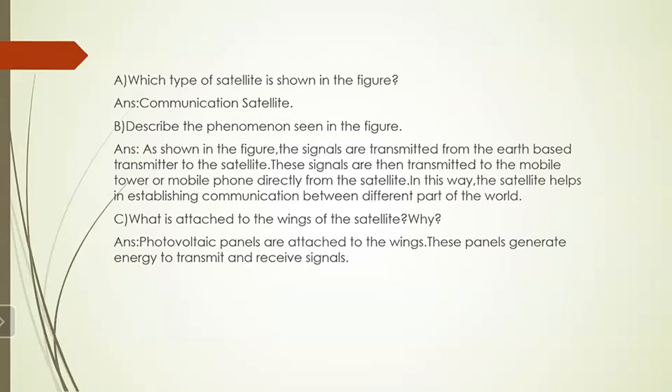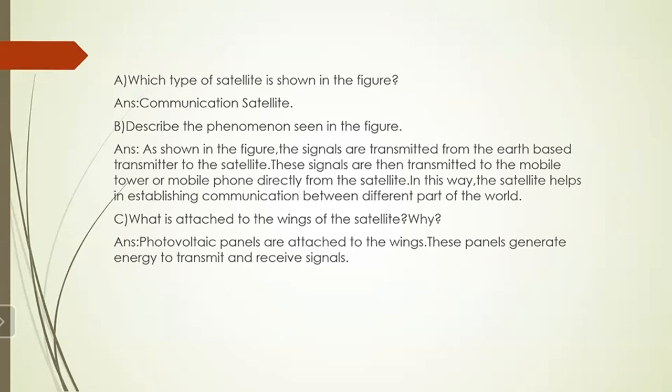As shown in the figure, the signals are transmitted from the Earth-based transmitter to the satellite. These signals are then transmitted to the mobile tower, or mobile phone, directly from the satellite. In this way, the satellite helps in establishing communication between different parts of the world. So you have to write this phenomenon.